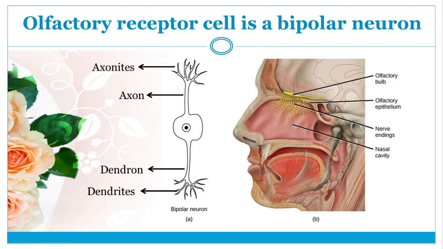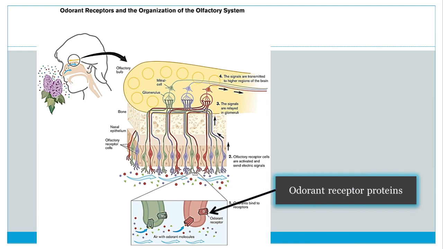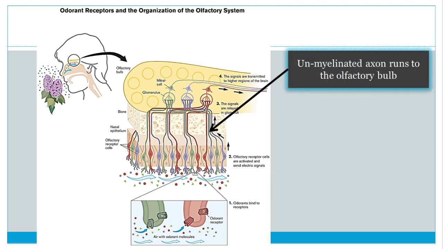The long, slender apical dendrite extends to the mucosal surface of the olfactory epithelium. The dendrites have receptor proteins in their plasma membrane that receive and interact with the odorant molecules in the inhaled air. The unmyelinated axon emerging from the opposite side of the cell body runs to a structure called olfactory bulb.